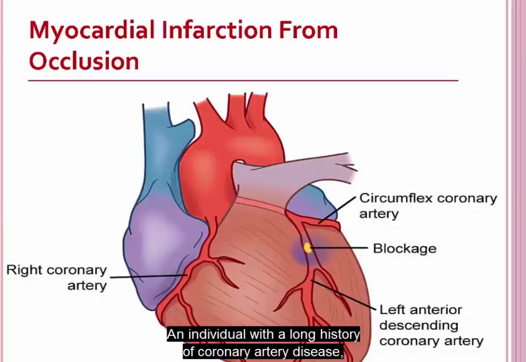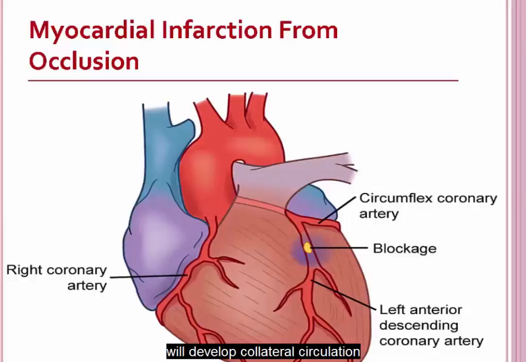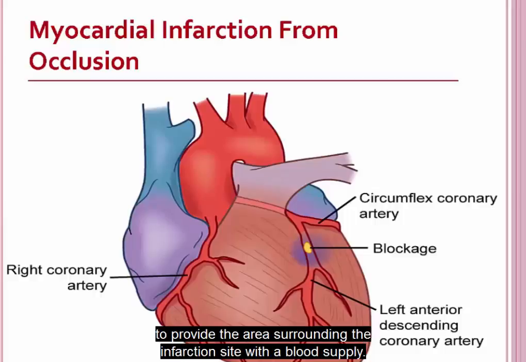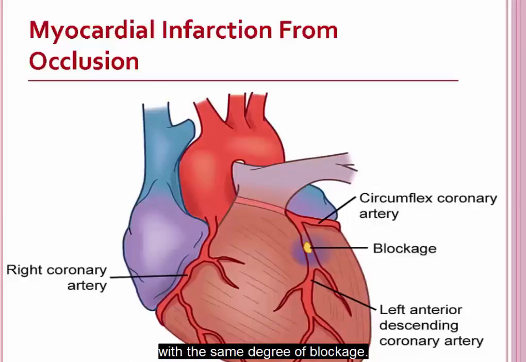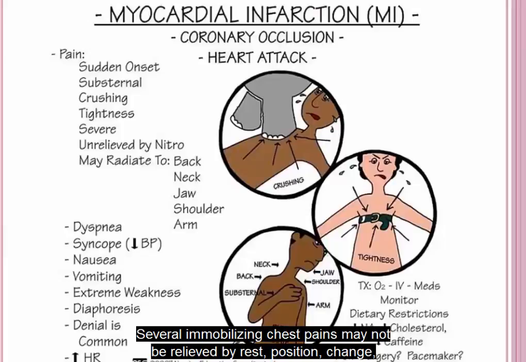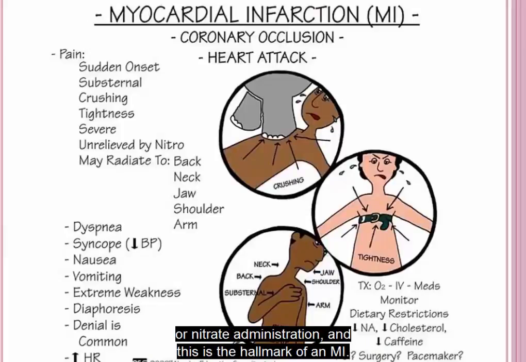An individual with a long history of coronary artery disease will develop collateral circulation to provide the area surrounding the infarction site with a blood supply. This is one reason why a younger person may have a more serious MI than someone who's older with the same degree of blockage. Severe immobilizing chest pain may not be relieved by rest, position change, or nitrate administration,